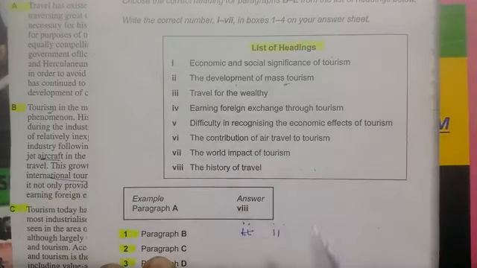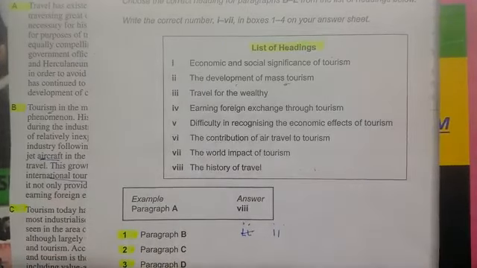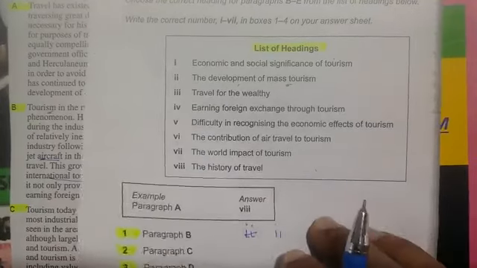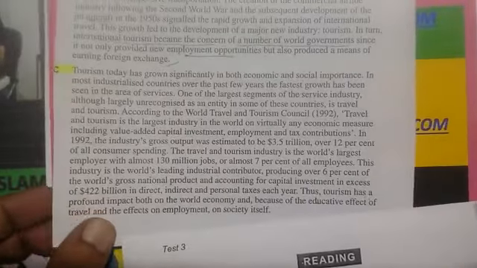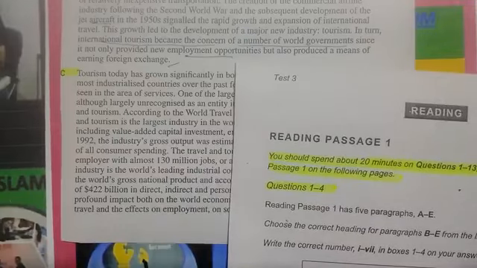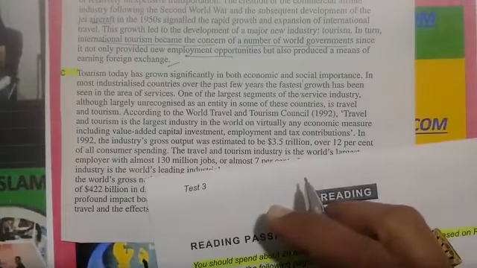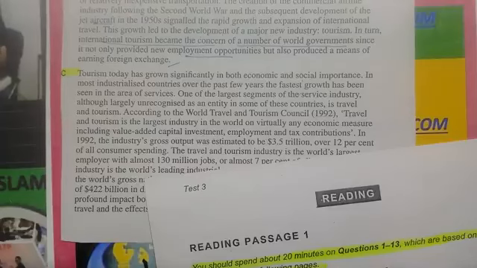I have to copy. So here I am giving the answer because every word is in relation to Para B. Now I am going to Para C, because B is very clear to us. It says that tourism today has grown significantly in both economic and social importance.